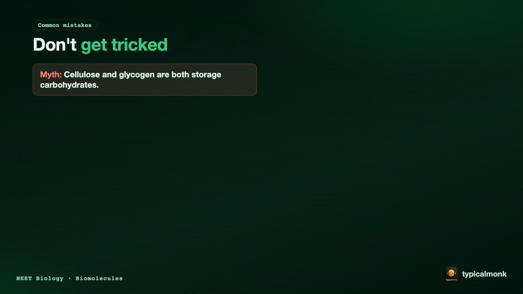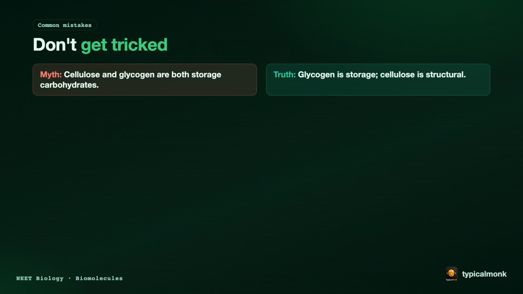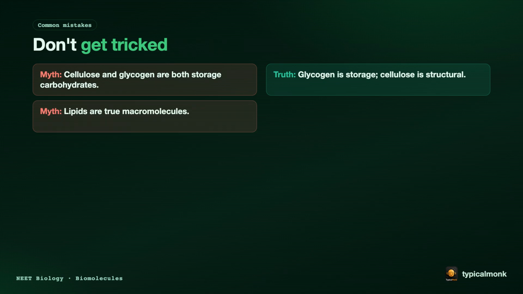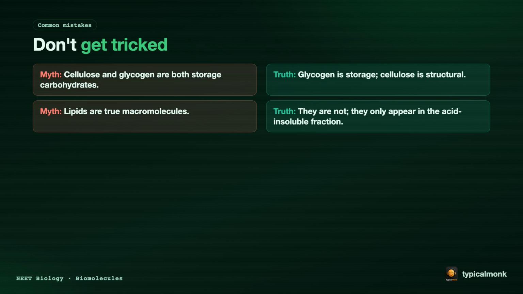Now let's clear the mistakes students fall for. Myth, cellulose and glycogen are both storage carbohydrates. Truth, glycogen is storage, cellulose is structural. Myth, lipids are true macromolecules. Truth, they are not, they only appear in the acid-insoluble fraction.